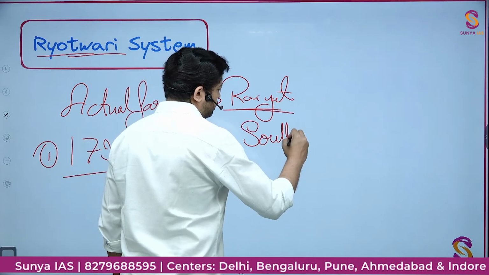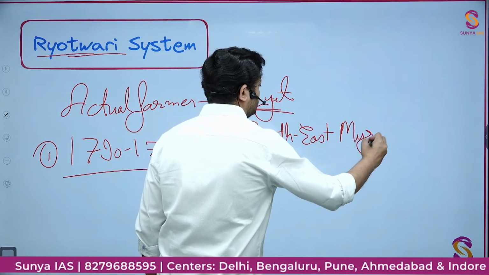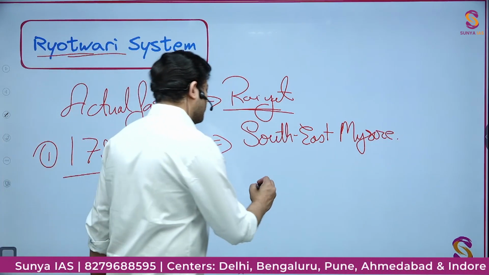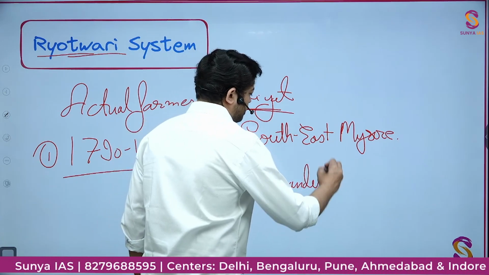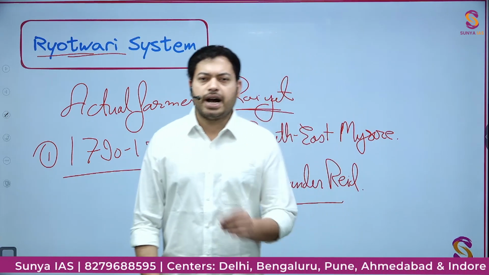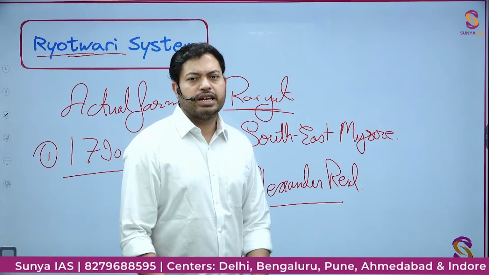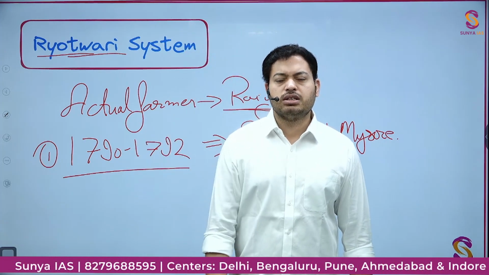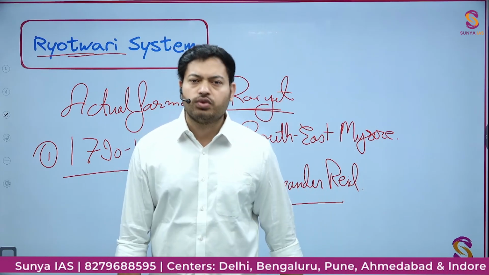southeast part of Mysore. Now, when they landed up there, their specific officer Alexander Read found out that Hyder Ali, back in the late 1760s itself, had introduced a tax collection system where the zamindars were removed as the revenue collectors and a new salary-based employee system was introduced for revenue collection.